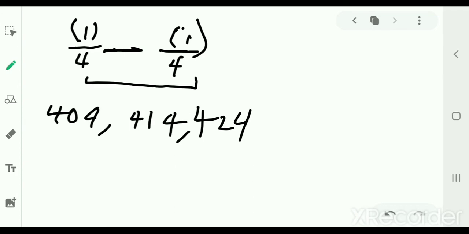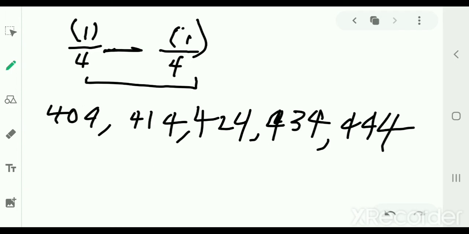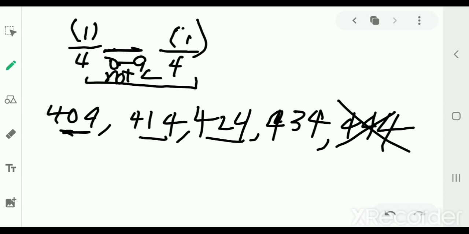But what can't it be? 434. And again, many of you will do it by listing like this. And systematically, in an organized way, makes the most sense. That's right. The middle digit, the tens digit, cannot be 4. And we're back to that bugaboo. So the middle digit could be 0, 1, 2, anything up to 9, not 4.